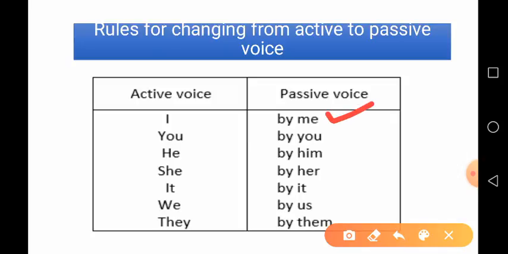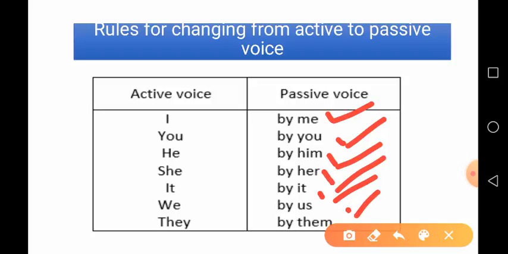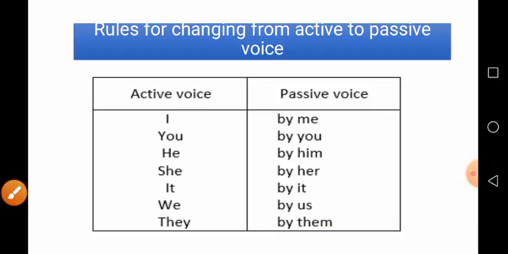So, the I turns into by me, you remains by you, he changes in by him, she into by her, it remains by it, we into by us and they turns into by them. So, these are the objective case of pronoun while changing subject into the passive voice.